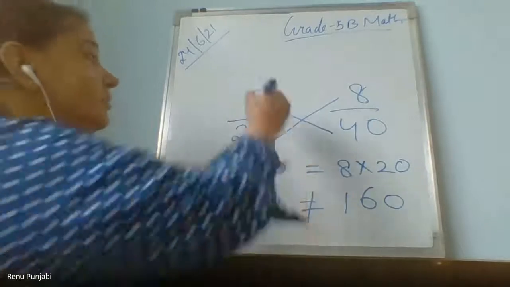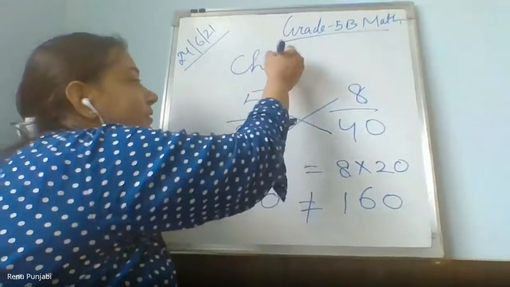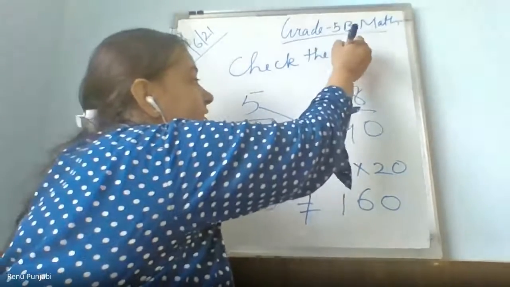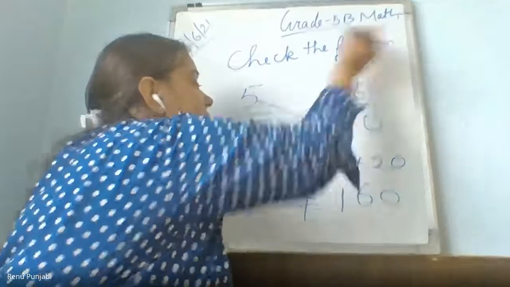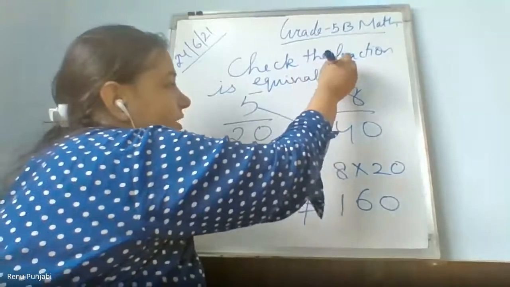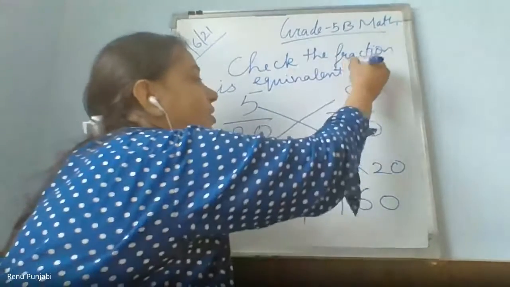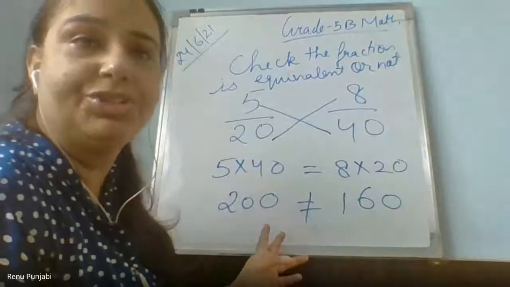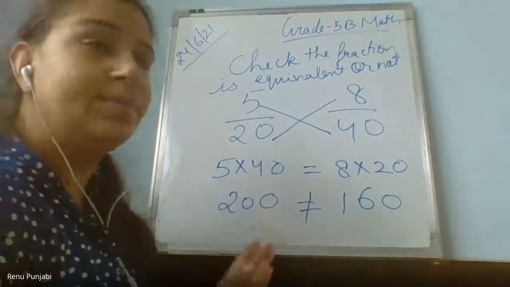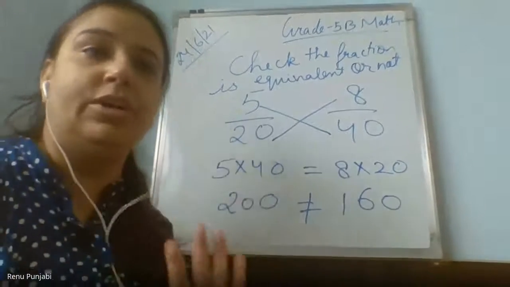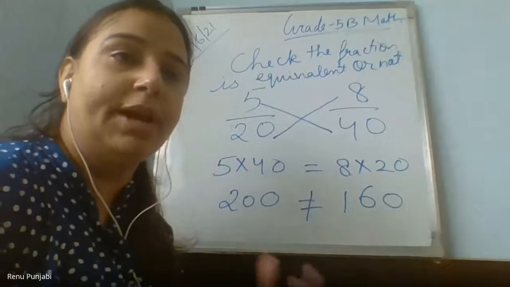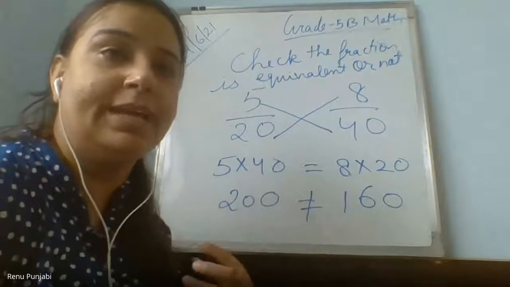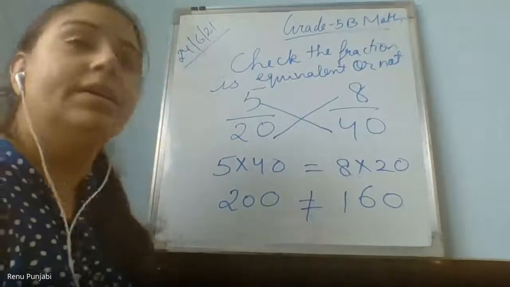Ma'am, what do I write as the heading? Write this: check the fraction is equivalent or not. Ma'am, we have to do this in the notebook, right? Yes, you can do. On the basis of this, I will send one worksheet today. So you do with this, because as you know practically also, but sometimes what happens in maths is when we get bigger digits, we get confused.